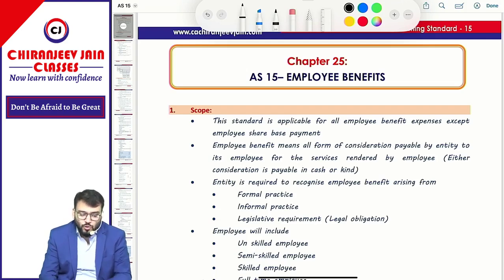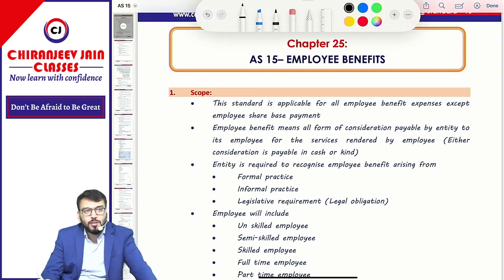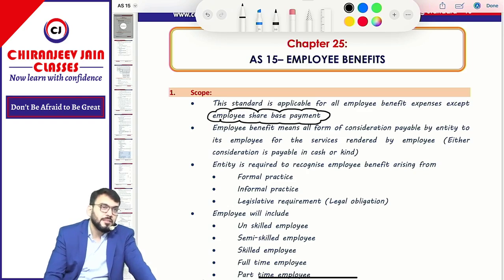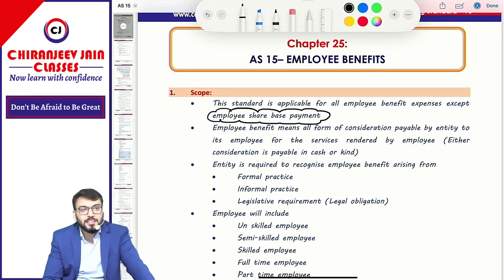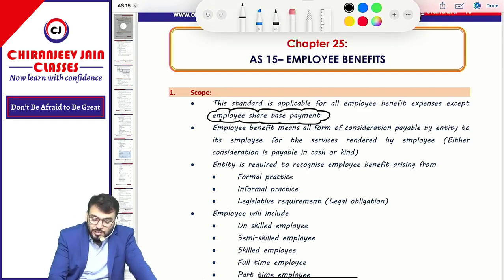So what is the scope of this chapter? This AS 15 is applicable to all employee benefits except employee share based payment. Means it is not applicable to employee share based payment. Means any payment to employees done in the form of equity shares, that is ESOP. So ESOP is not accounted as per this chapter. So for ESOP actually there is no accounting standard.